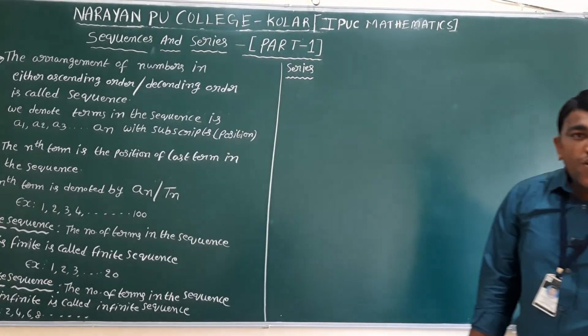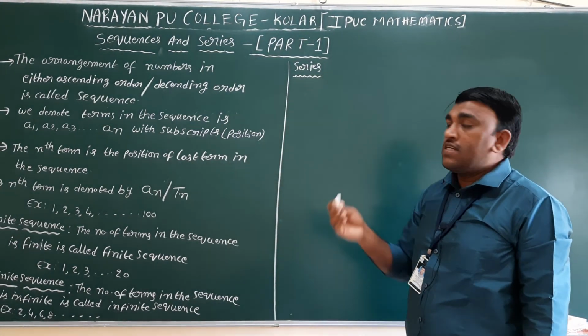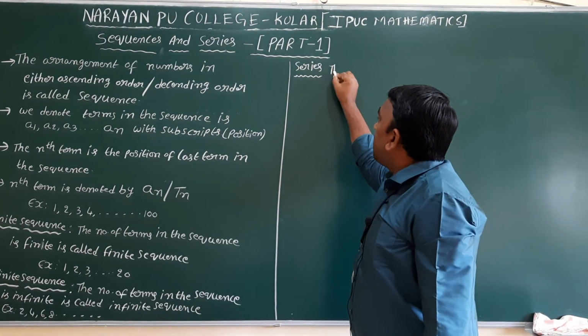So if you know the sequence, we can define the series easily.